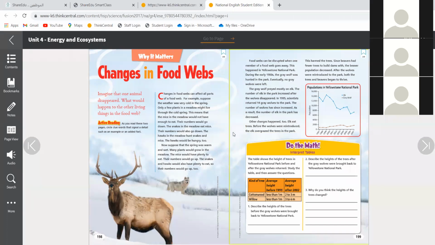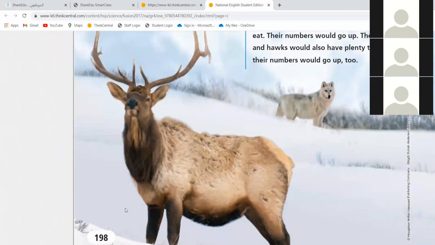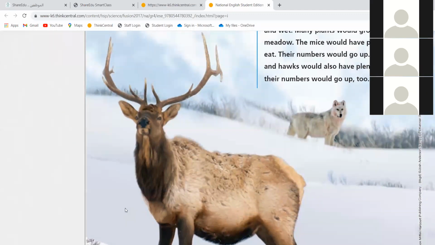I searched for elk in Google and it showed me pictures. Okay. Does it look like a deer? This one is an elk. Oh, yes, it showed me that picture. Yes, this is an elk. See? This is elk and this is the gray wolf.